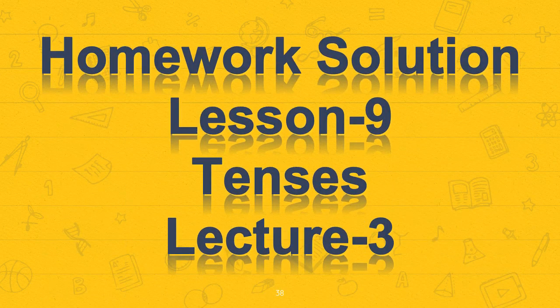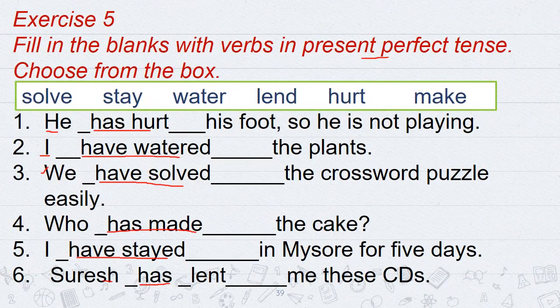Now, we shall discuss the homework which was assigned in lecture 3. Exercise 5. Fill in the blanks with verbs in present perfect tense. He has hurt his foot, so he is not playing. I have watered the plants. We have solved the crossword puzzle easily. Who has made the cake? I have stayed in Mysore for 5 days. Suresh has lent me these CDs.